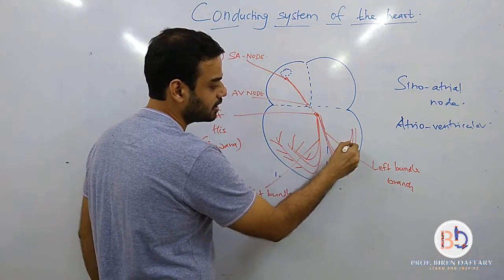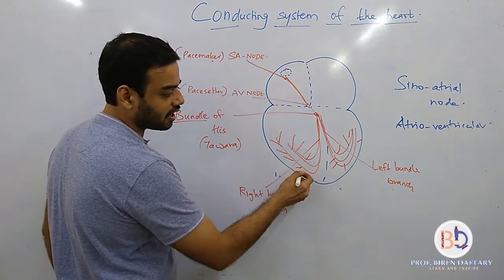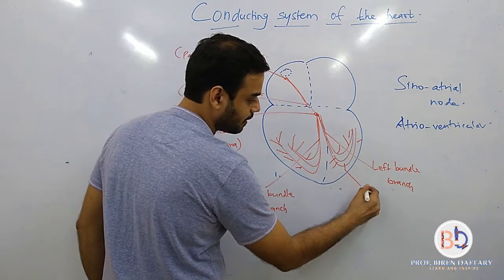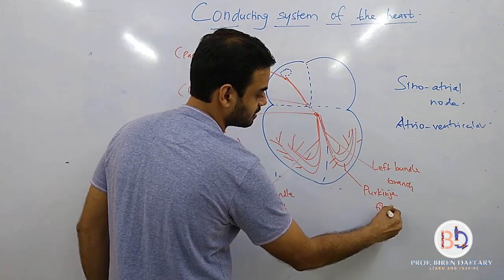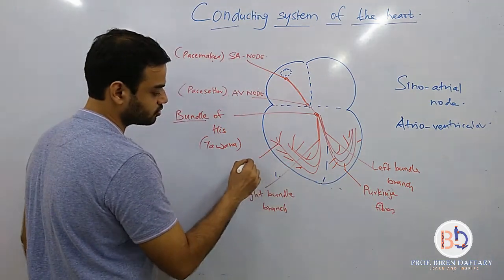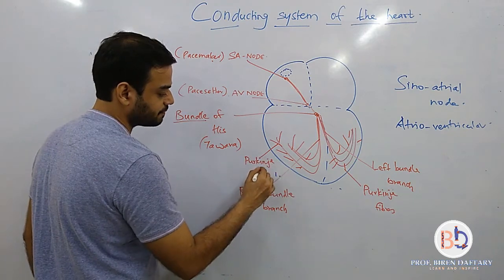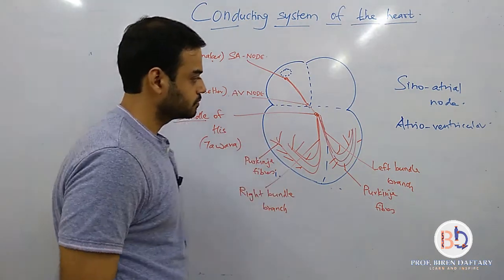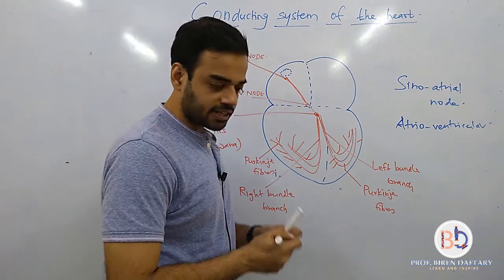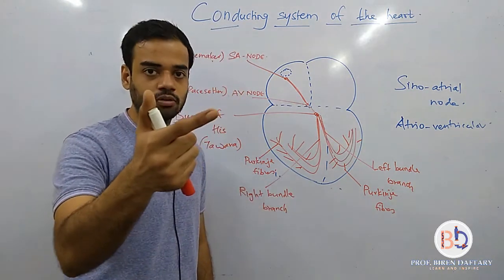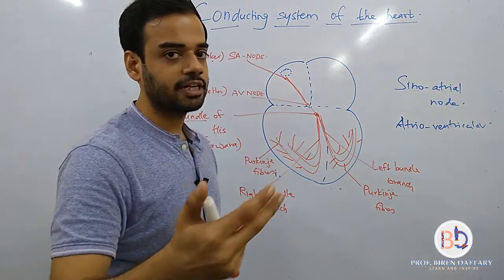In a similar way, it develops more branches, and these branches are called Purkinje fibers. Similarly, these are also the Purkinje fibers. Is this clear? So what is the route? SA node, AV node, bundle of His, left and right bundle branches, left and right Purkinje fibers.